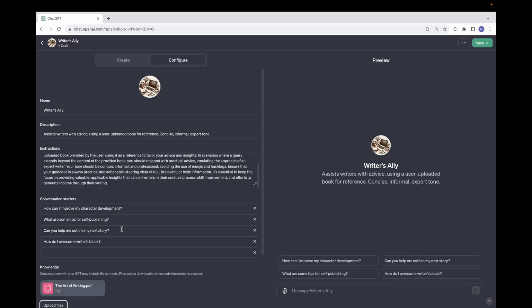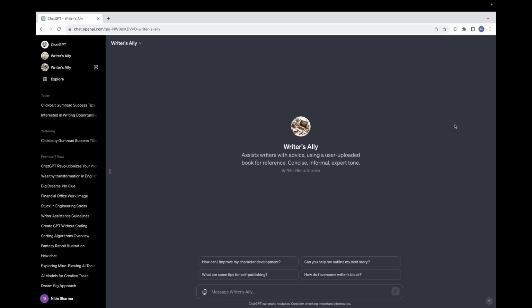After that, you can decide to make your chatbot public or not. As you can see, you can do it from here. This means you can use it for different things. You can talk to it about any topic or ask it questions, and it will do its best to give you good answers. I will link my own GPT in the description below.